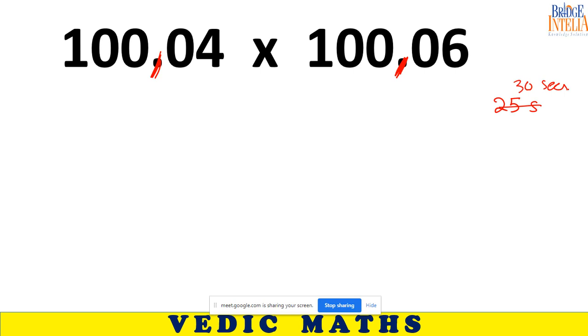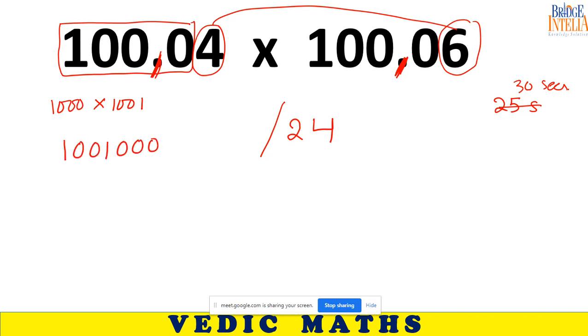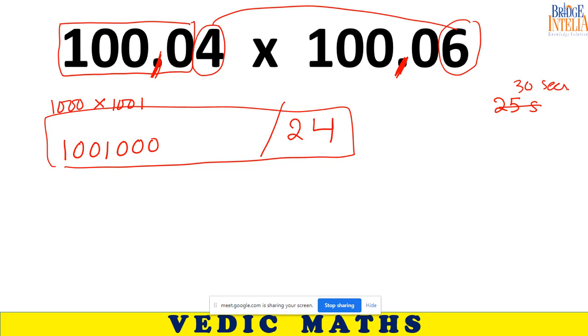1010000024. Attention should be given to the last digit only, 6 and 4. They add up to 10, so this comes out to be 24. Now what should I be doing? Concentrate: the big number is 1000, so 1000 times 1001 gives 1001000. So this is your final answer, ignoring the decimal.